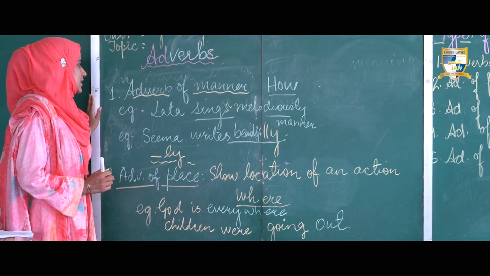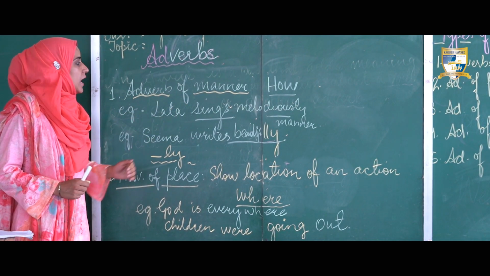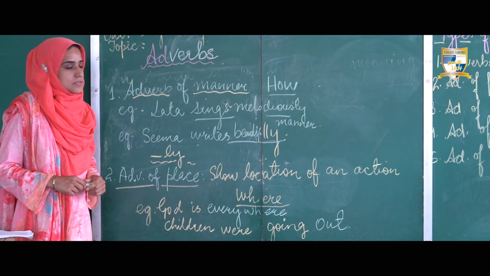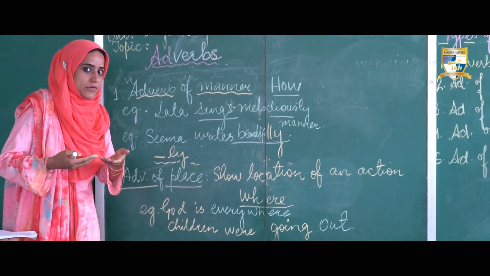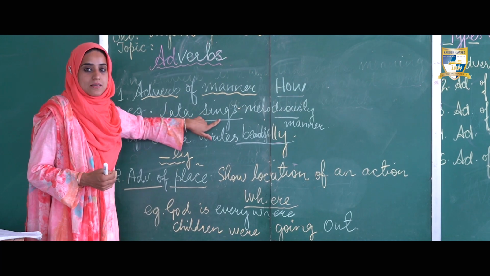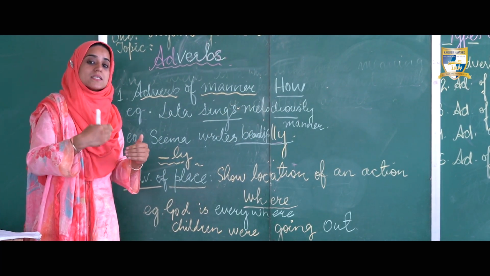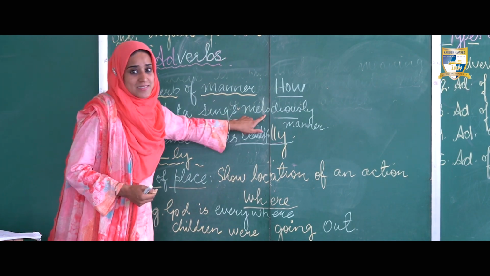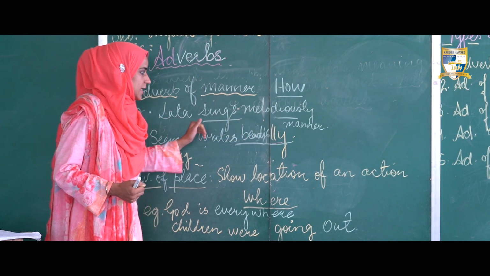Okay children, so let's understand the first type, adverbs of manner. Adverb of manner tells us how an action takes place. It shows us the manner of performance, how the action is being performed. For example, Lata sings melodiously. The question here is, how does Lata sing? And the answer is melodiously. So melodiously shows the manner of singing.